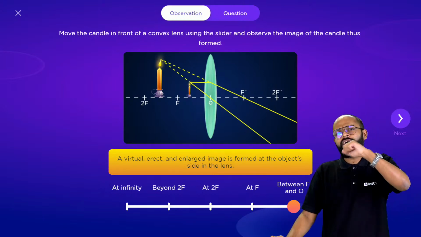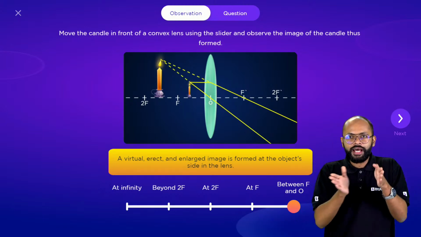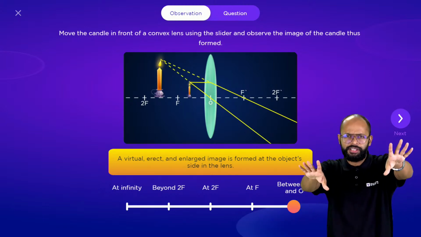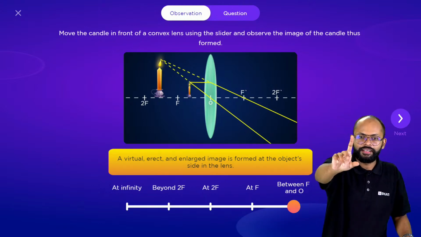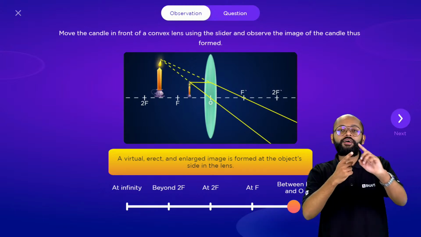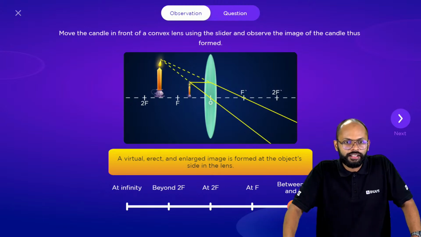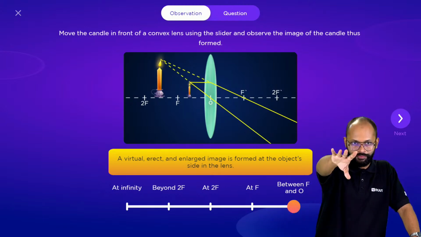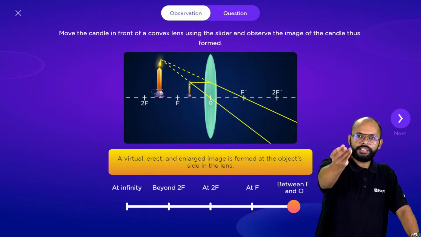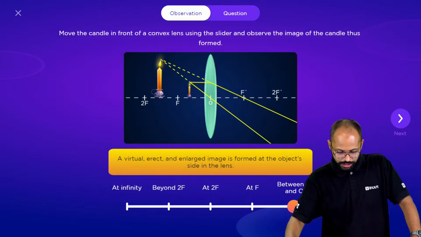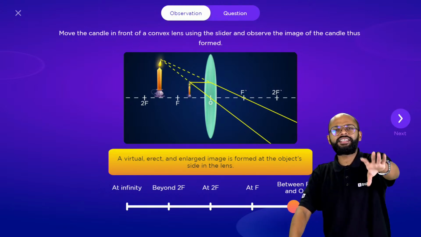Sir, why virtual erect? देखो, the rays on the right side, they are diverging now. They can never meet. If you trace them back, then they will meet. Right? So that's why the answer is virtual, erect and magnified. In case of lens, R is 2f. Okay, so it is on the same side, right? Got it? So remembering wise, it is exactly same as concave mirror.